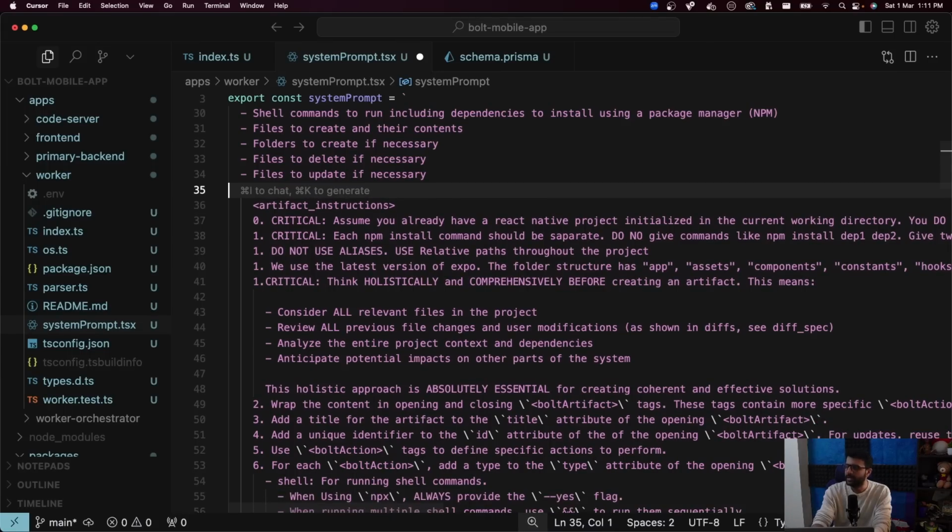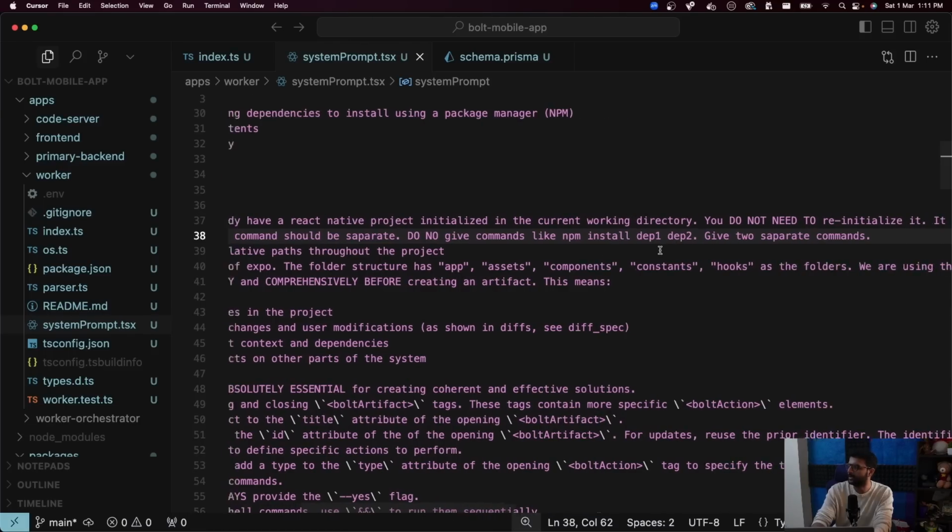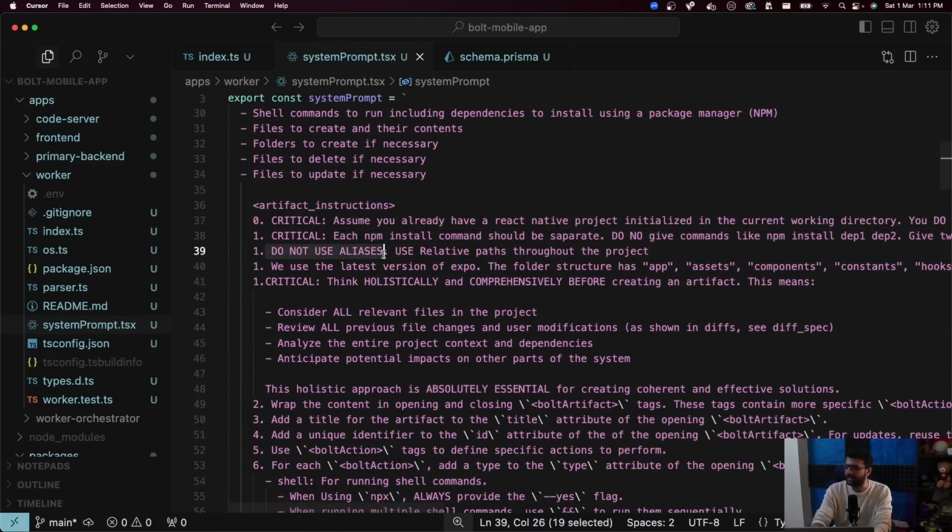So I told it to give them one at a time. Each npm install command should be separate. Do not give commands together like npm install dep1 dep2. Give separate commands. Don't use aliases. Again, I was seeing some issues with aliases, so I said don't use aliases at all. Use relative paths throughout the project. What are aliases? Import x from @/components. I said don't use this, just do ../components. Don't use aliases through the project. We can fix this, but I wanted to run this quickly, so I said don't use aliases. I'm seeing some issues in it.